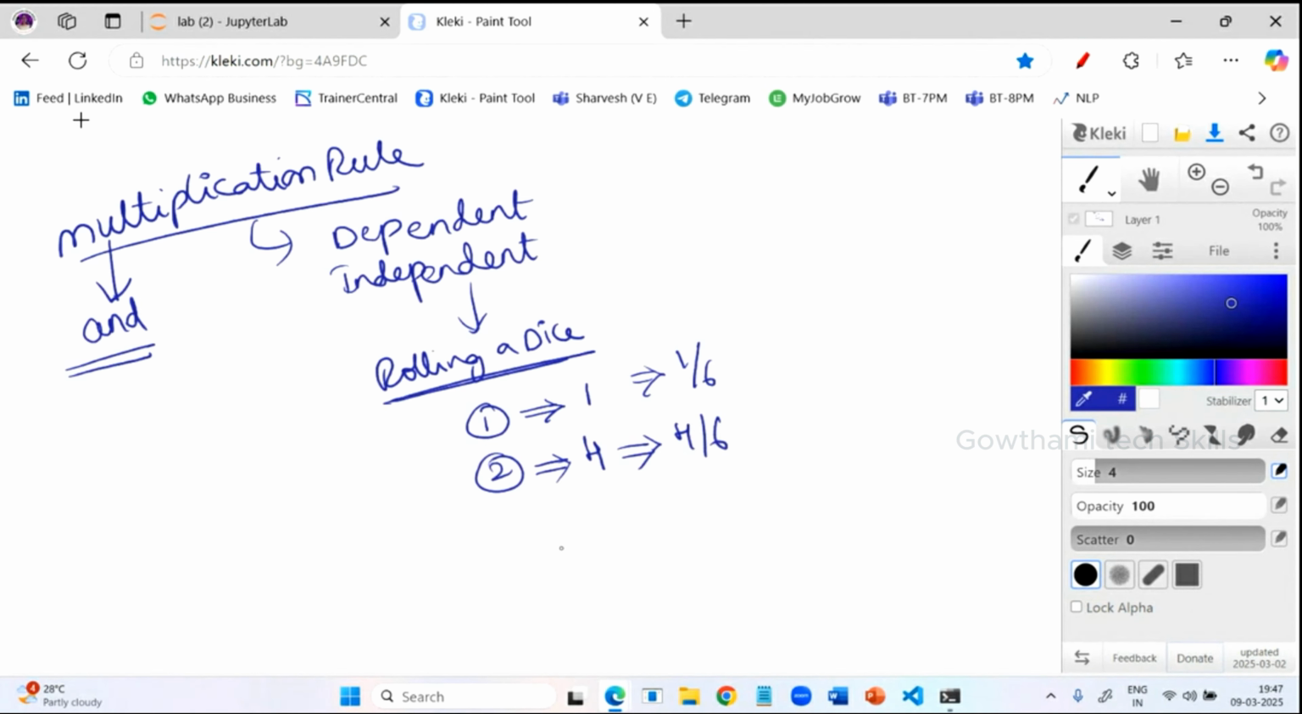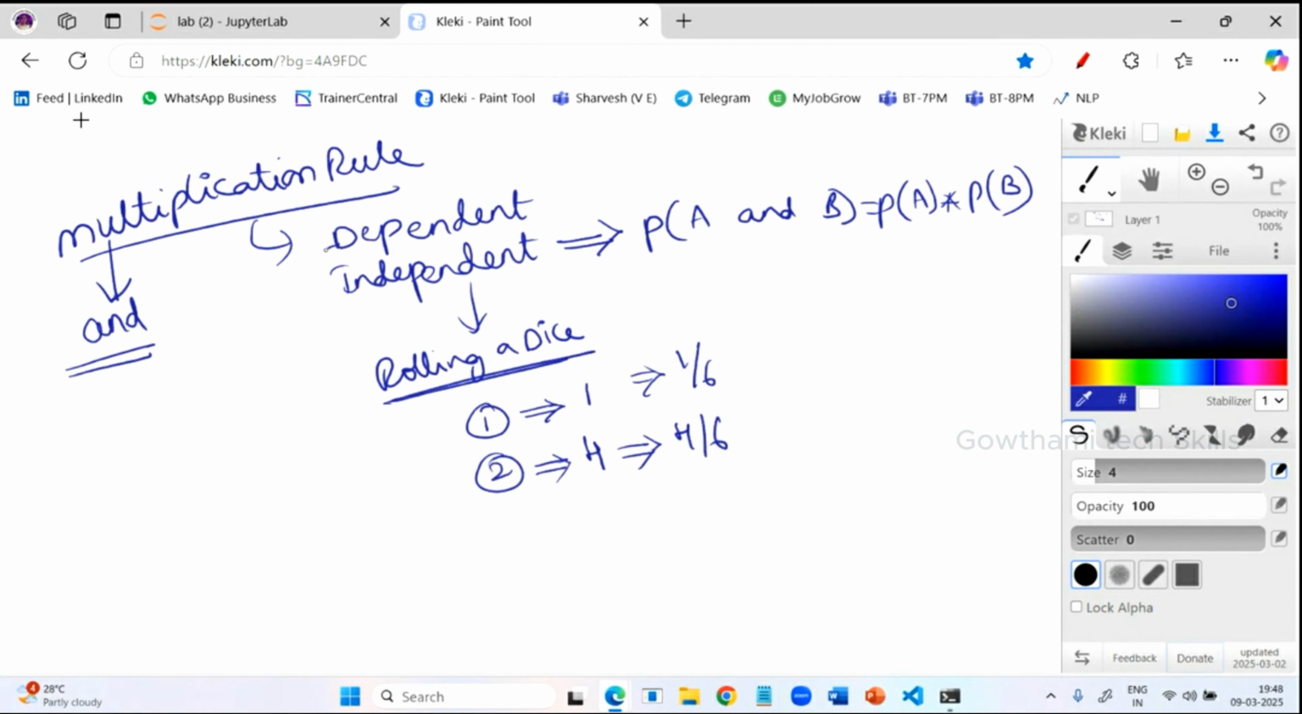That means whenever you perform these events, they do not affect each other. That kind of event we call independent. So what is the formula for independent events? Probability of A and B is equal to probability of A into probability of B.